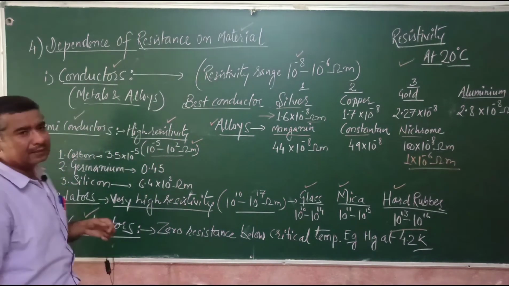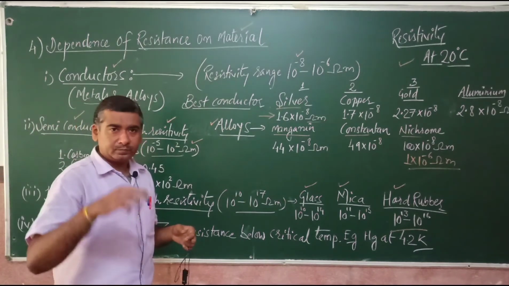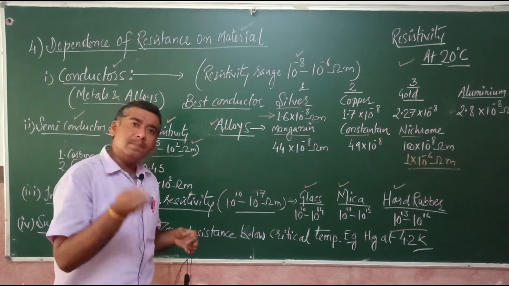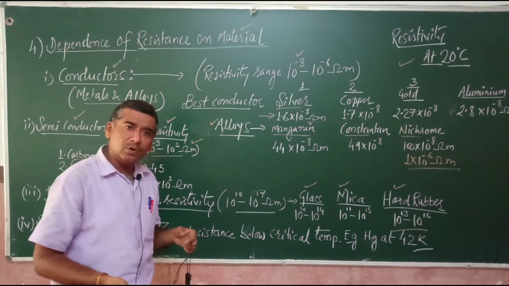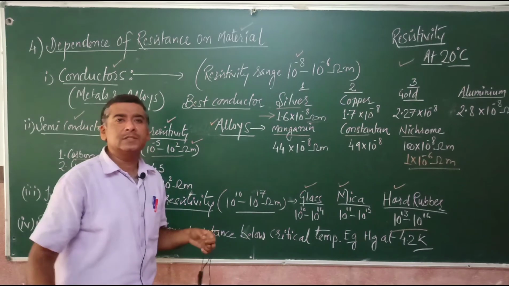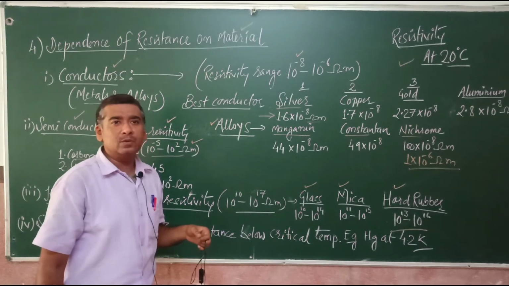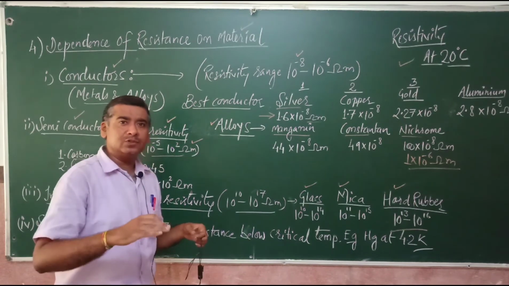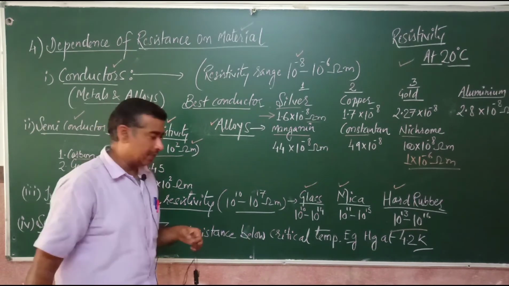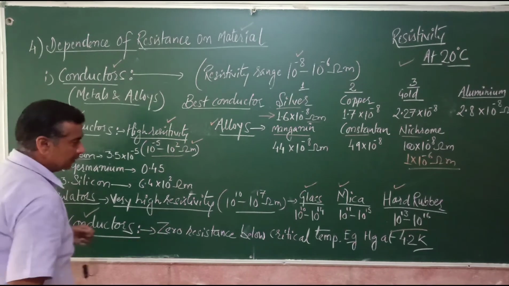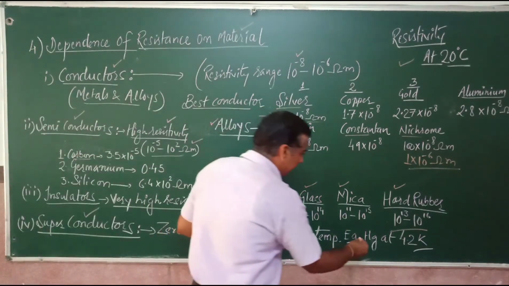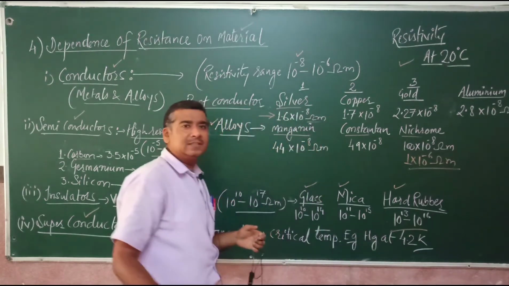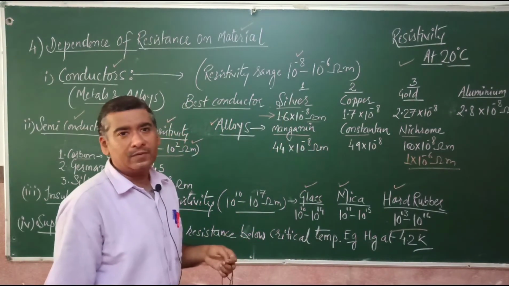Now what are superconductors? Materials which after a particular temperature their resistance becomes zero, their resistivity becomes zero, they offer absolutely no resistance to flow of electric charges, they are known as superconductors, and the temperature at which this transition occurs is known as the critical temperature. So zero resistance below the critical temperature, and the best known superconductor is mercury at 4.2 Kelvin, once again, which is at a very low temperature.